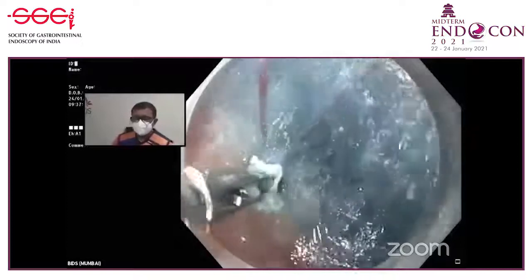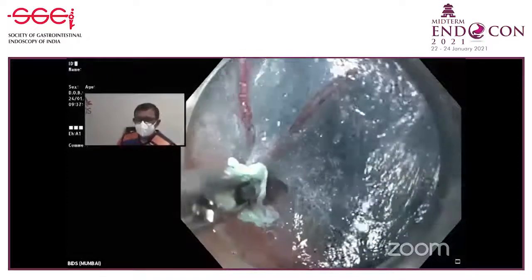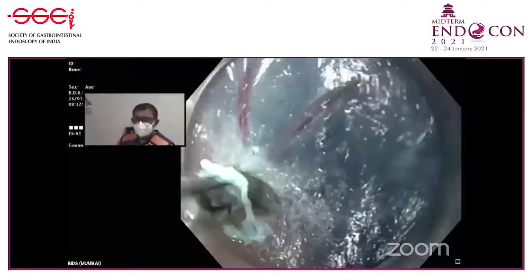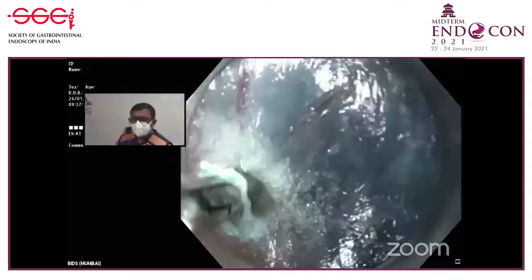Catch. Now see where I've caught it. I've caught it on the muscle. Yeah, that's very important. And I'm pulling the coag grasper a little bit back, and I can see the vessel becoming white.